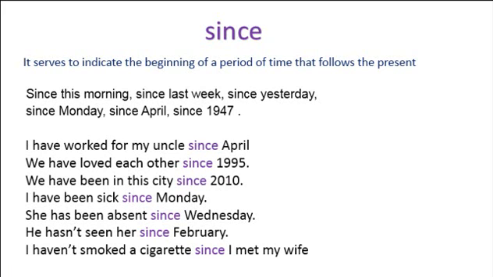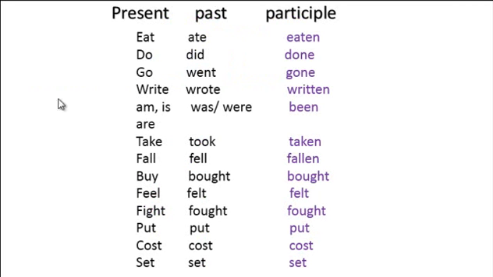I'm going to tell you something that is important for this present perfect. Here you can see the verb. This is an irregular verb. It's important to know the irregular verb and the regular verb. What is the difference between the regular verb and the irregular verb? It's very easy. Sometimes in the irregular verb, the past and the participle are different. In another case, it's the same.